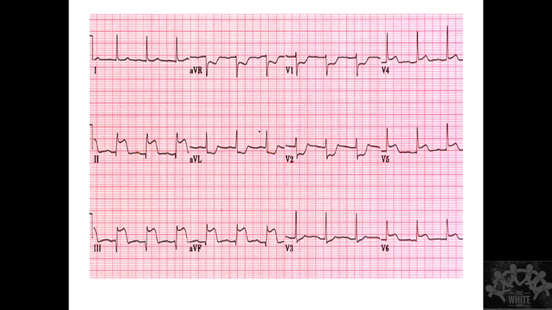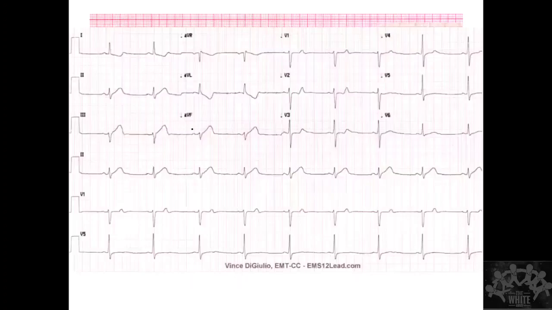You have to look. That is why sometimes the ST elevation may not be obvious. See here, the ST elevation is not very obvious. Here it is very obvious. So that is why you have to do a serial ECG. You will check the troponin. So that will show in both. Okay. So how do you say NSTEMI versus STEMI?